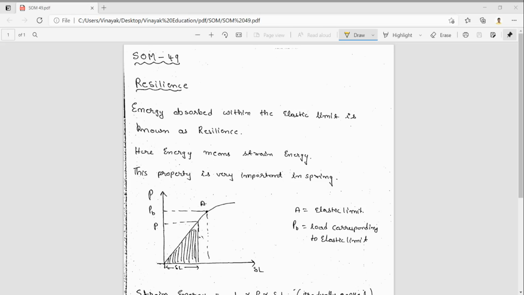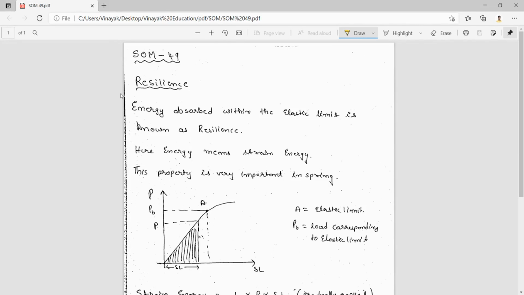So, today we will see one more mechanical property, that is resilience. So, first of all, what is resilience? Before observing resilience, we should know what is energy. That energy observed within the elastic limit is known as resilience. So, here one term comes, that is resilience.